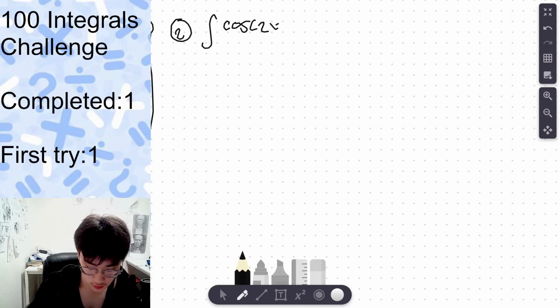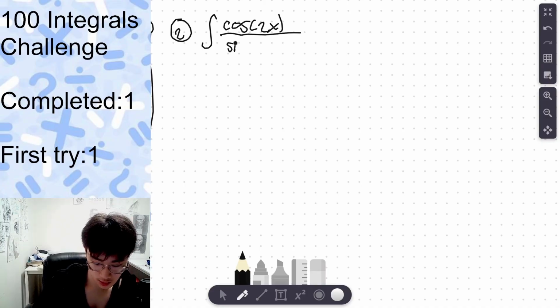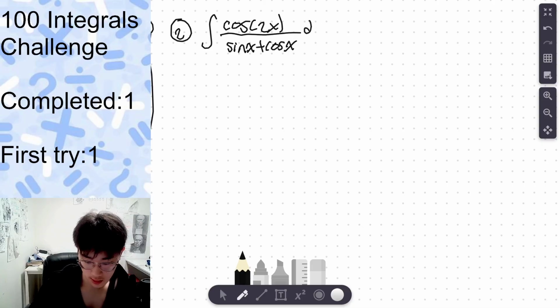Cosine of 2x divided by sine of x plus cosine of x dx.